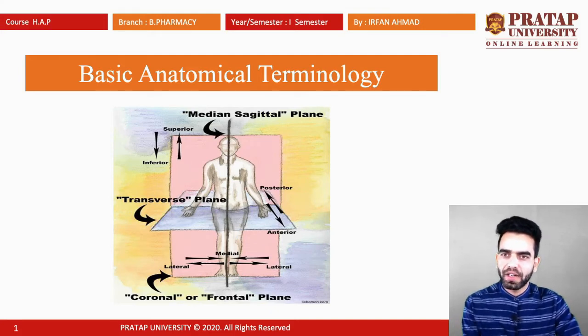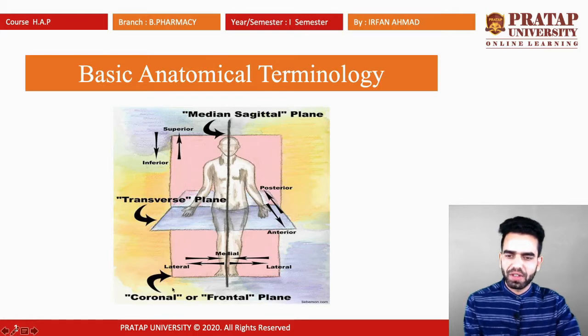So, basic anatomical terminology means the various terms which we use in anatomy, which are used to describe the various positions of the body. Like I have depicted here in a diagram. These are the various positions like median, sagittal plane, superior, inferior, transverse, posterior, anterior, medial, lateral, coronal. So we have to understand all these terms before we can study the anatomy of any body part or anatomy of the whole body.